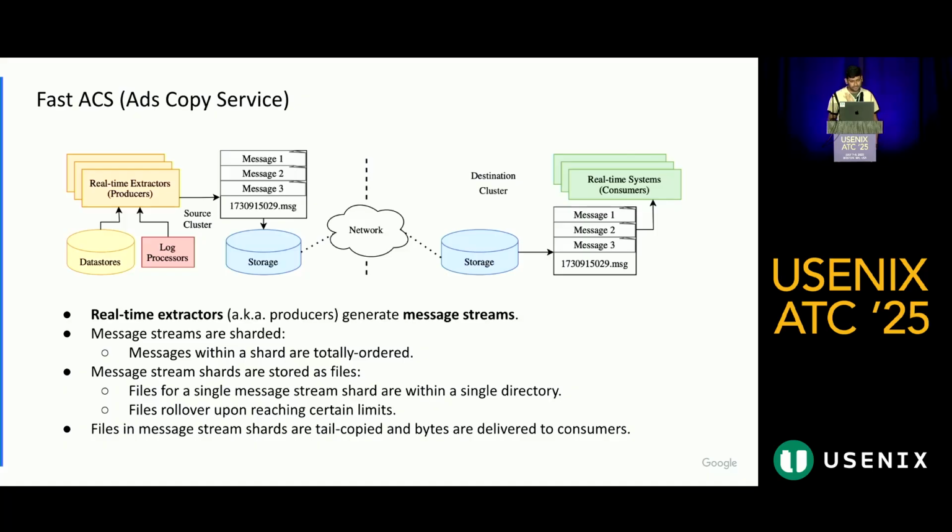We have put all these 3 together to build what is known as Fast ACS, and this is part of the Google Ads infrastructure team. We have real-time extractors which generate message streams. These message streams are sharded into message stream shards, and each message stream shard has a message file. So messages within a message stream shard are totally ordered. These message stream files are tail copied from the source cluster to the destination cluster, and the consumers in the destination clusters are continuously tailing this file to get the messages from those files.